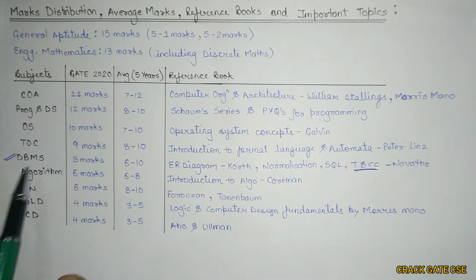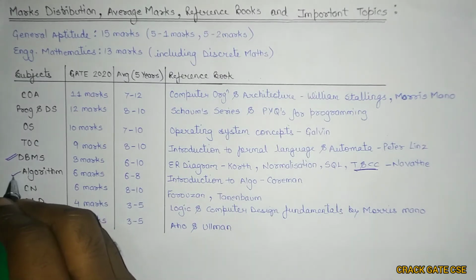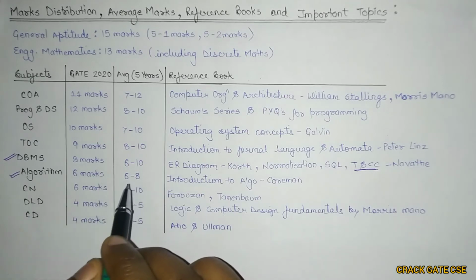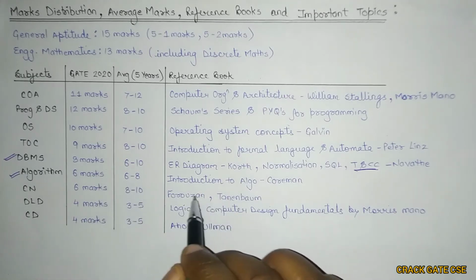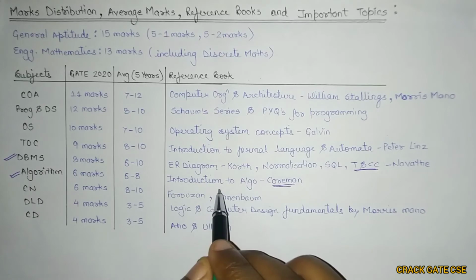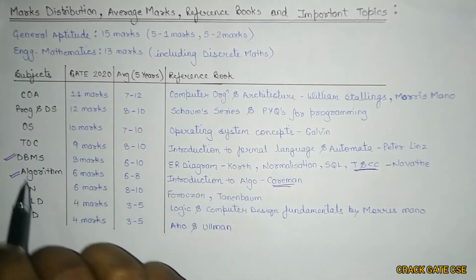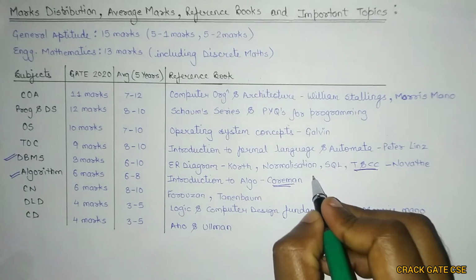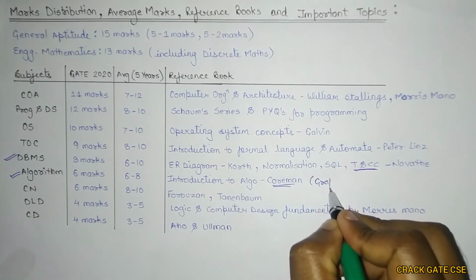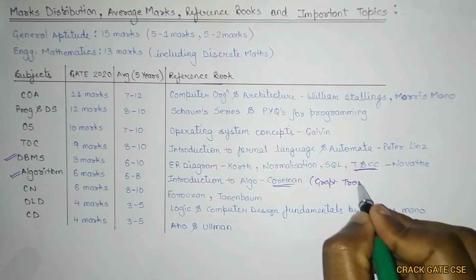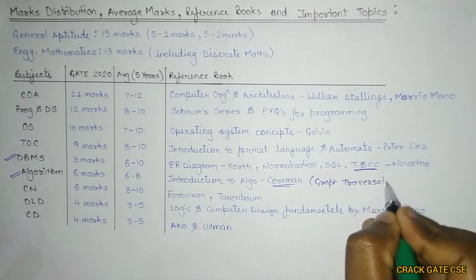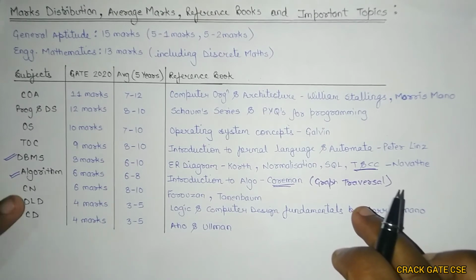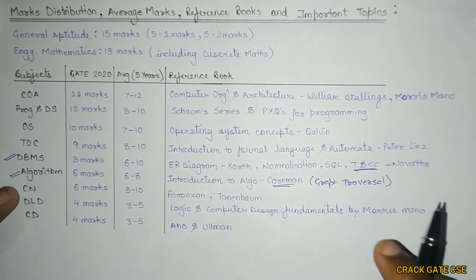Now, algorithms this time came for just 6 marks, and the average weightage is 6 to 8 marks, right? And the best book is by Cormen, named Introduction to Algorithms. The complete playlist for algorithms is available. Only one topic is left, which is graph traversal. So except for this particular graph traversal topic, everything else is completely available on my algorithm playlist.